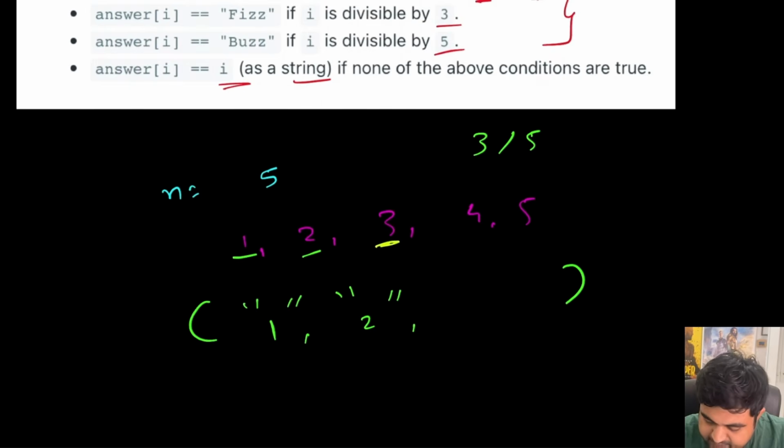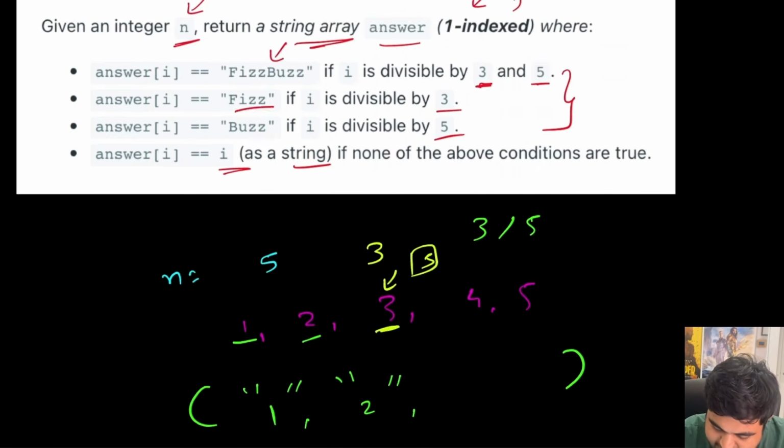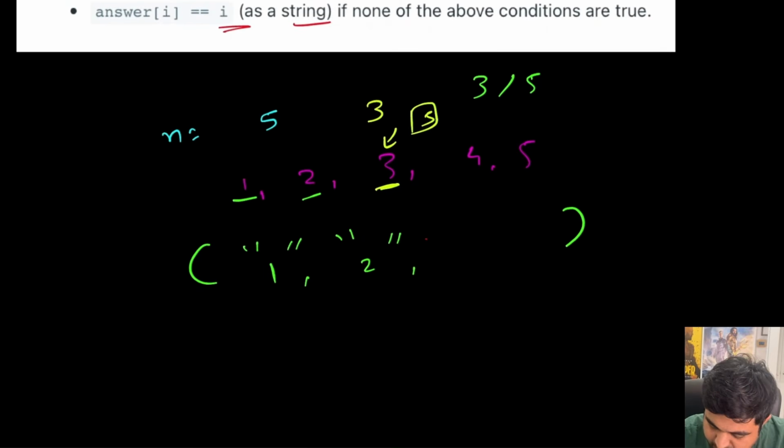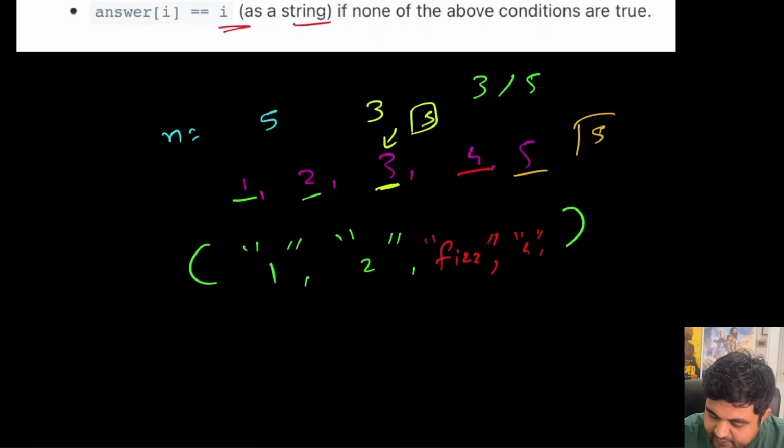Now at value 3, the value is divisible by 3 and not divisible by 5, so this is the condition met over here. In this case we need to return Fizz as the answer. So over here we are going to answer Fizz because this value is only divisible by 3. In the same way, 4 is not divisible by 3 or 5, so we can simply return 4 as it is. And for the value 5, since it is only divisible by 5, we need to return Buzz as the answer. And this is what we need to return.